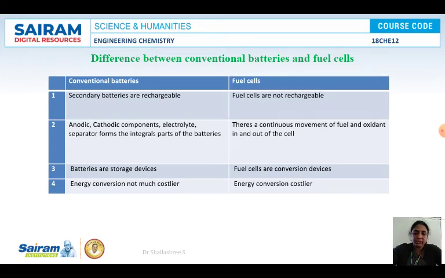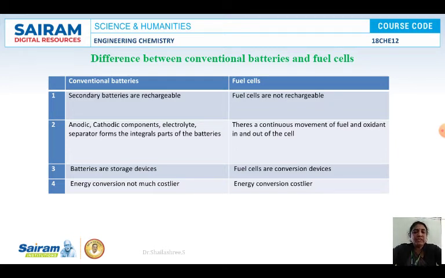Advantages, I already told you, right? It is not at all harmful. It is eco-friendly because no harmful byproducts are emitted here. It will give a large amount of power output. Compared to the batteries, the power efficiency will be high here. And there will be a direct conversion of the energy here. No wastage of the energy will be there.